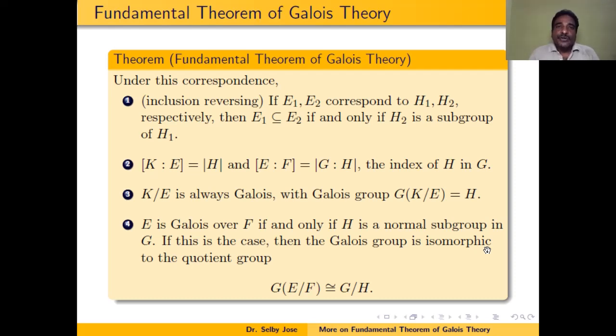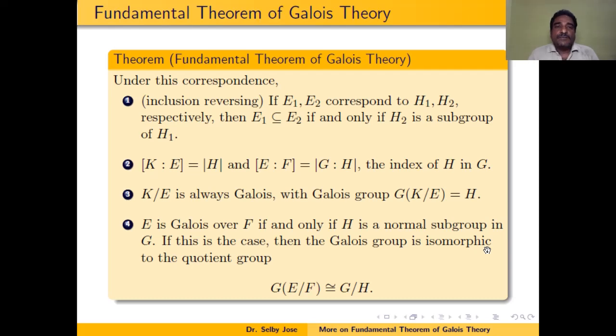So, if K over F is a Galois extension and G is the Galois group corresponding to K over F, then the fundamental theorem says that there is a 1-1 correspondence between the subfields of K containing F and the subgroups of G. And under this correspondence, we proved three things in the last session.